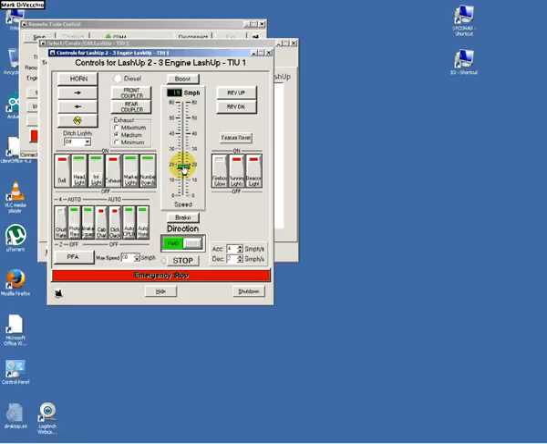So you might notice that this window looks exactly like the window when you're controlling one engine at a time. As the LashUp comes around to this side of the layout, I'm going to wait a few seconds here and stop it. So if I press the horn button, of course, as you'd expect, only the lead engine actually sounds its horn. Same with the bell.